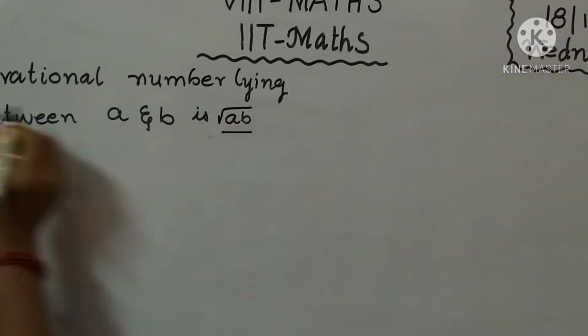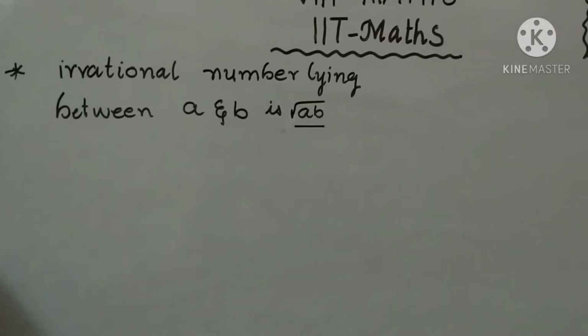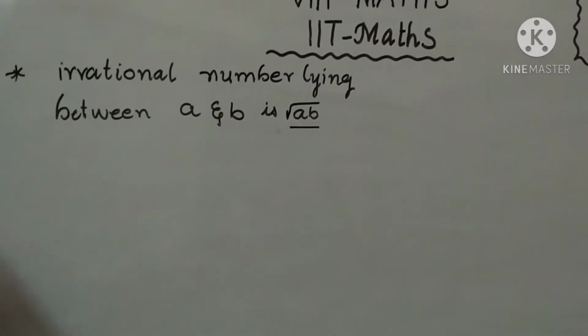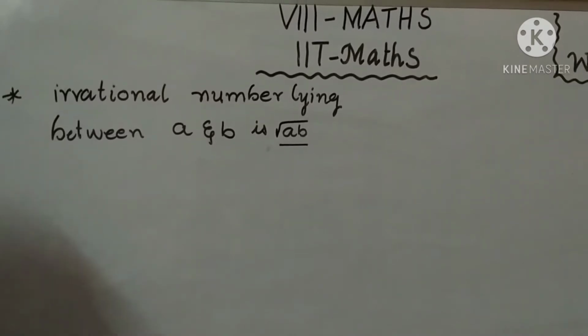It is a formula, it is an important concept. Irrational numbers lying between A and B is root AB.